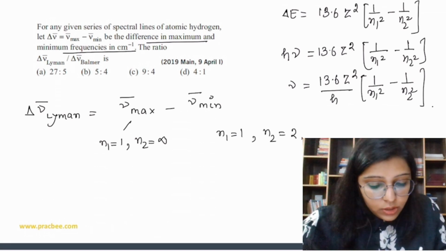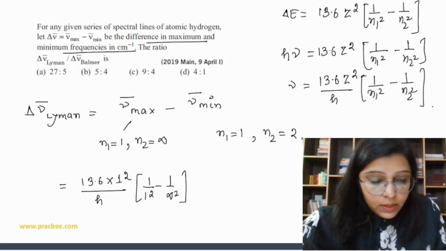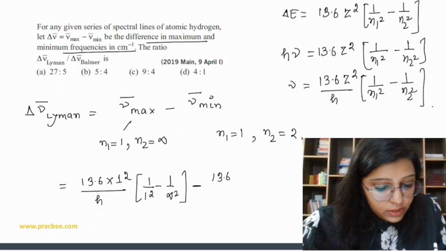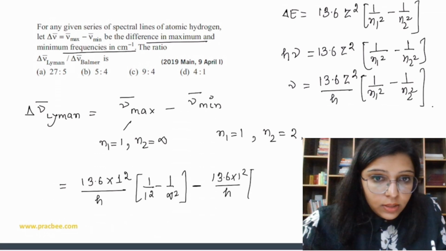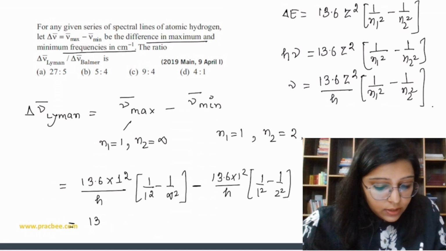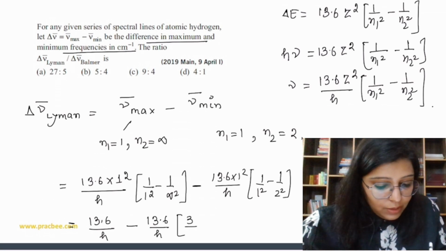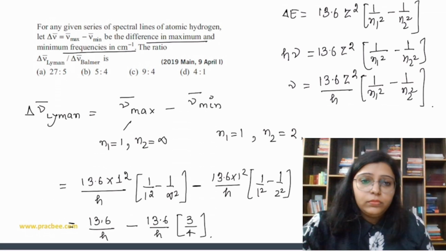Okay, so let's do this. So what do we get? We get 13.6 into 1 square, because hydrogen atom, that is H. So (1 by 1 square minus 1 by infinity square) minus 13.6 into 1 square upon h times (1 by 1 square minus 1 by 2 square), which we can write as 13.6 upon h minus 13.6 upon h into 3 by 4, बच्चे, यही होगा ना, 3 by 4.